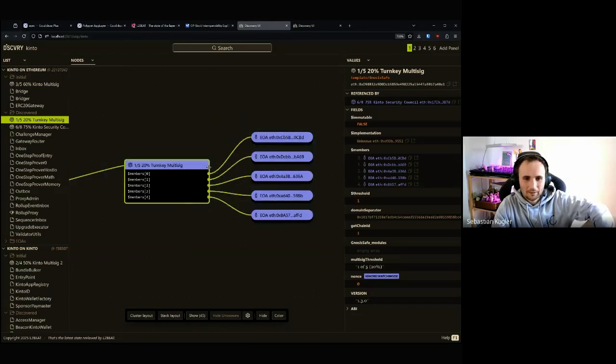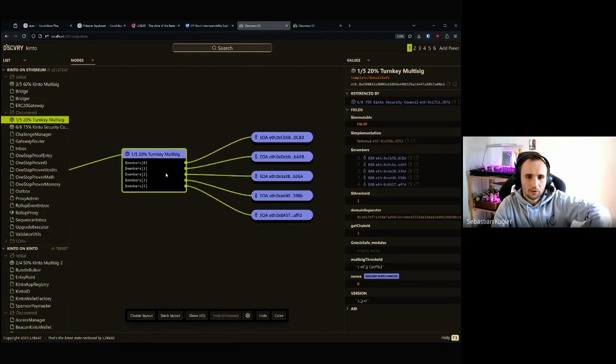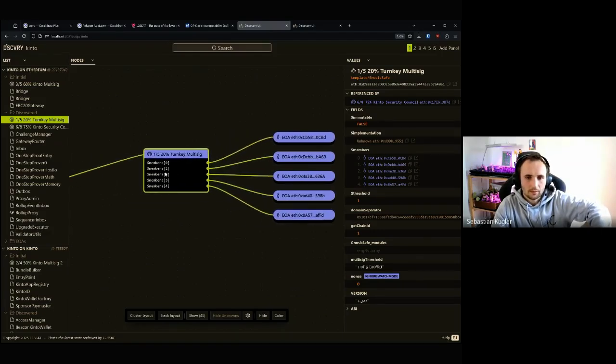For example, this is now an on-chain view. This is a smart contract, the thing I've selected now, and this smart contract is a multisig. I also named it turnkey multisig because it's owned by turnkey, but that doesn't really matter. A multisig is roughly defined as a threshold contract for multiple signers.